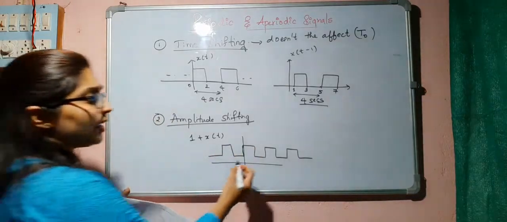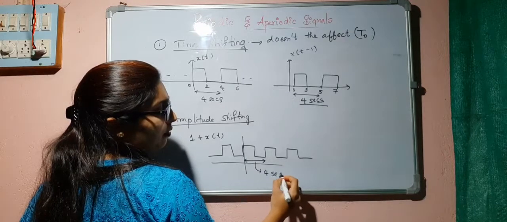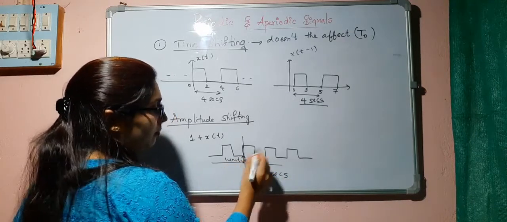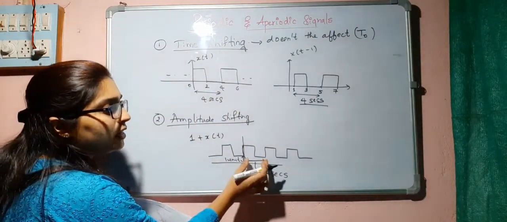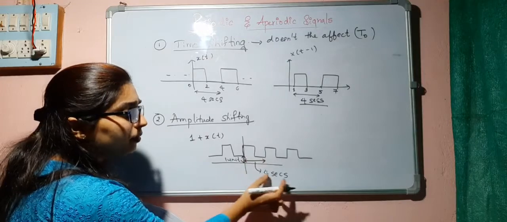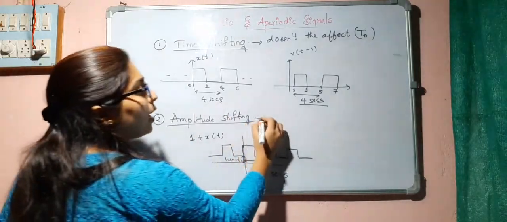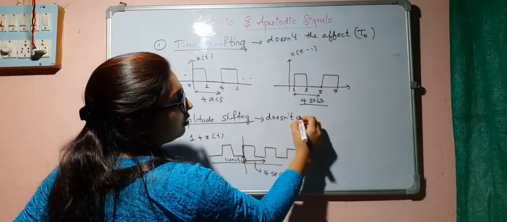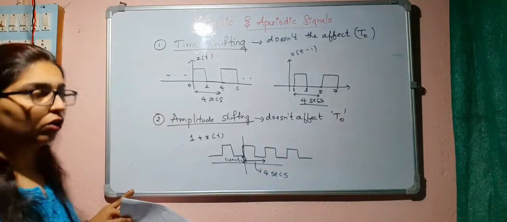Once again the period will be 4 seconds. There is amplitude shifting by 1 unit, plus 1 means I am shifting it upwards, but there is no effect on the fundamental period. It is again 4 seconds. So amplitude shifting also doesn't affect the fundamental period, that is T naught.